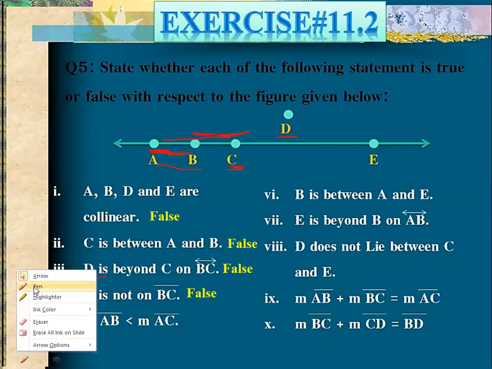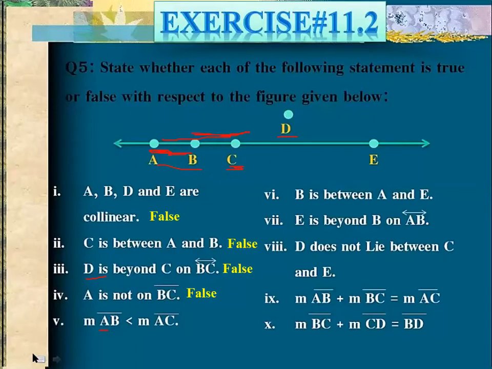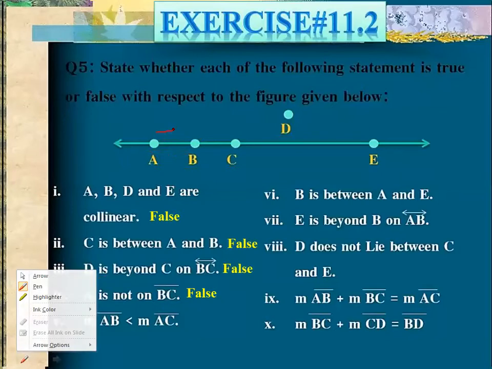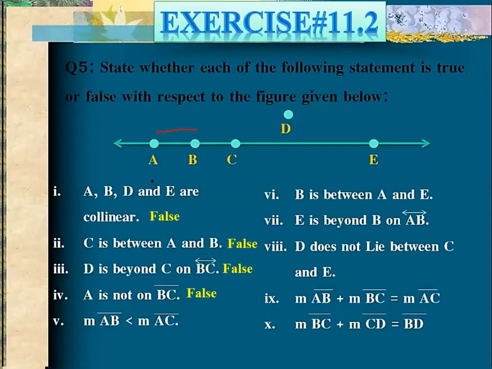Now listen, consider number five, measurement AB. Measurement AB is less than measurement AC. This is your measurement AB and this is your measurement AC. Is it true or false? Obviously, AB is less than AC, so you will say it is true.